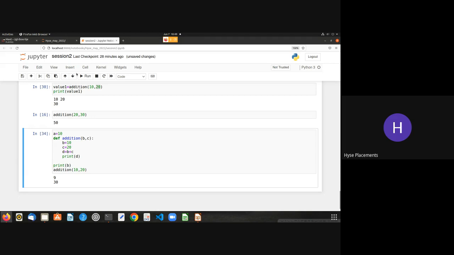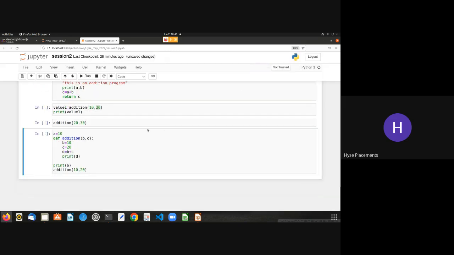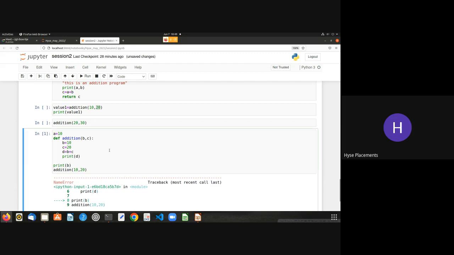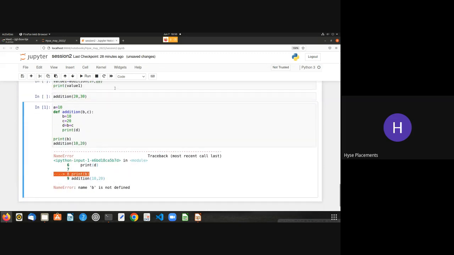I guess there is a b value which was written already, so I'll restart my kernel and clear output. Now if I print b, it says name b is not defined. Previously we might have used b somewhere, so it had saved that output, but here you see, print b, name b is not defined. That means b is a local variable and you can't access a local variable outside the function.